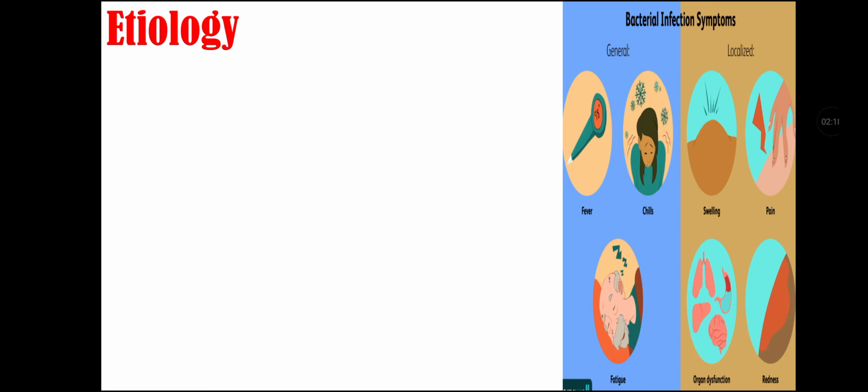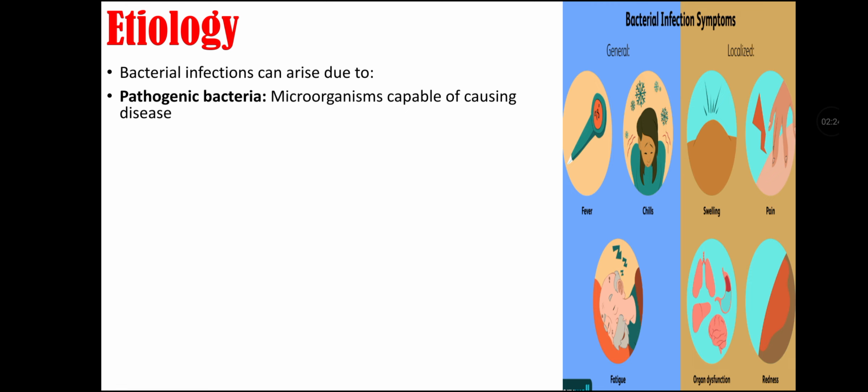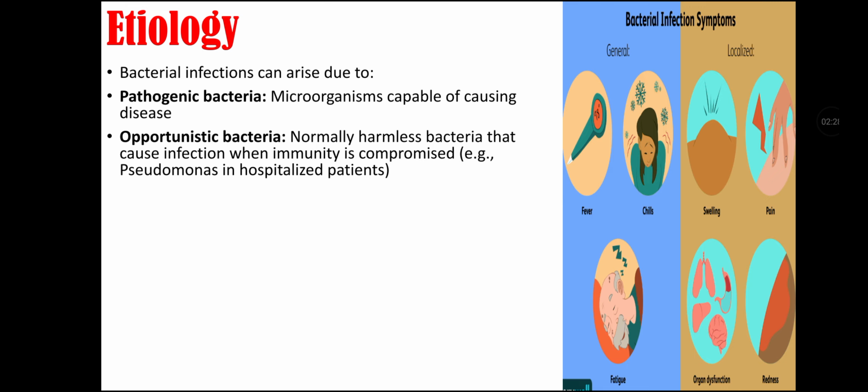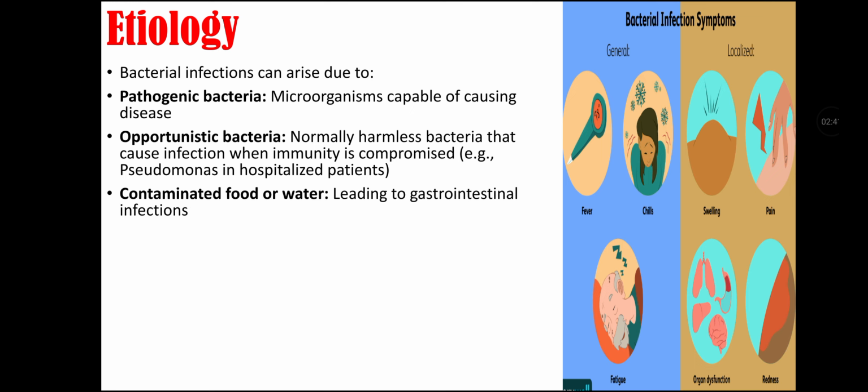Etiology of bacterial infections. Bacterial infection can arise due to pathogenic bacteria, which are microorganisms that are capable of causing disease. Second, opportunistic bacteria, which are normally harmless but can cause infection when immunity is compromised, like Pseudomonas in hospitalized patients. Third etiology is contaminated food or water that can lead to gastrointestinal bacterial infection. Fourth etiology is direct contact or inhalation that can cause respiratory or skin infections.